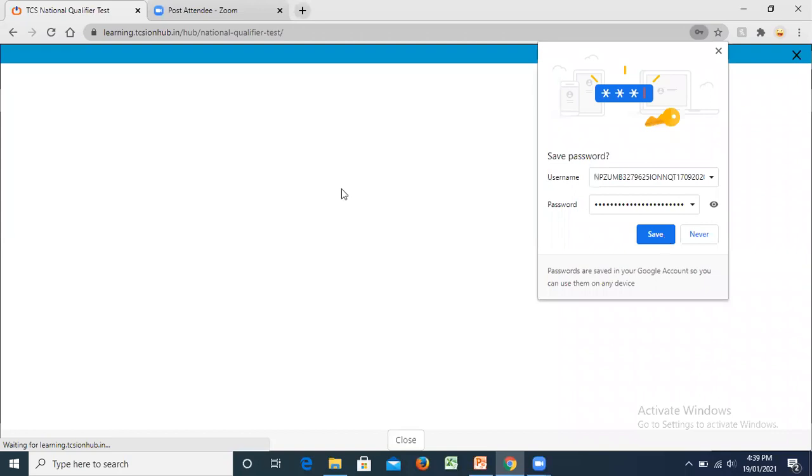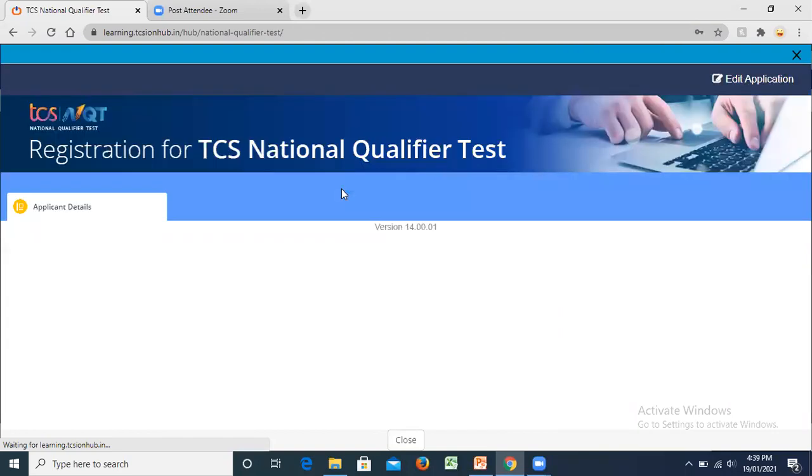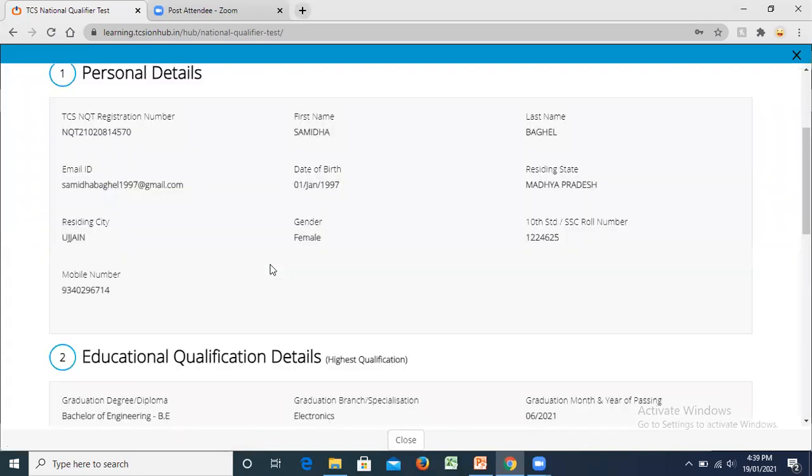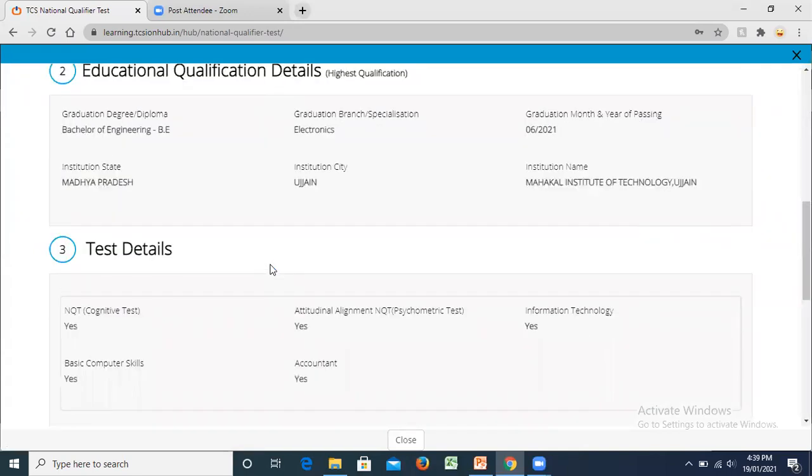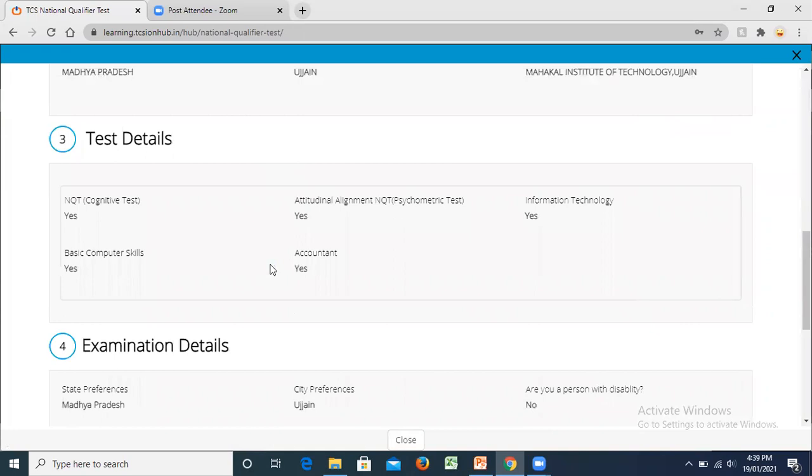Try to save your password every time, because many times it's possible that you forget what your password is, but since it's saved in the computer, it would be synced to your Google account. Things will become easy for you.